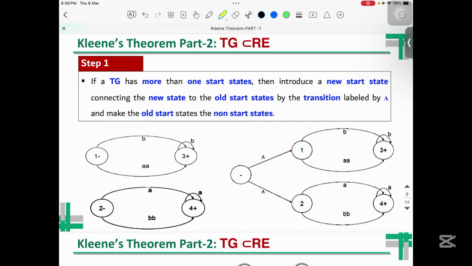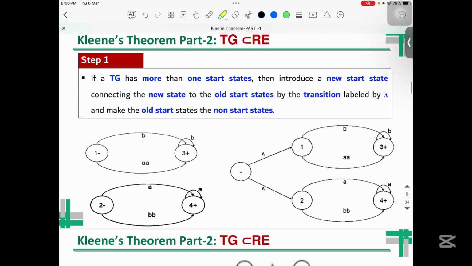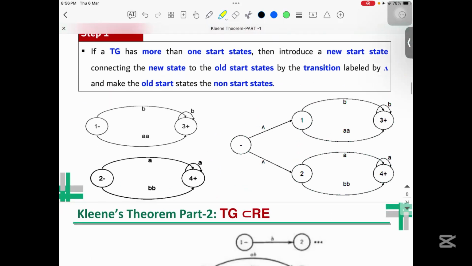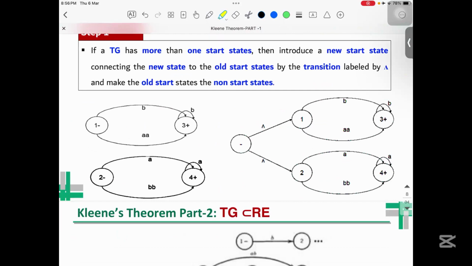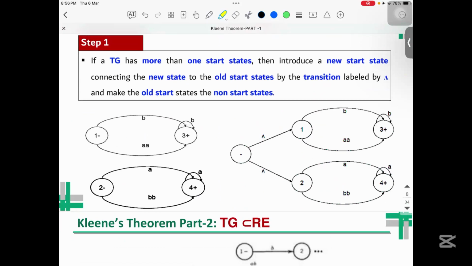So let's do these steps one by one in order to convert the transition graph or finite automata into the regular expression. Now, first of all, this is one of the examples. In step one, if you have a transition graph which has more than one starting state, you need to introduce a new state that connects the new state with the old starting states by a transition labeled as epsilon or null or empty, and make the old start states non-start states.